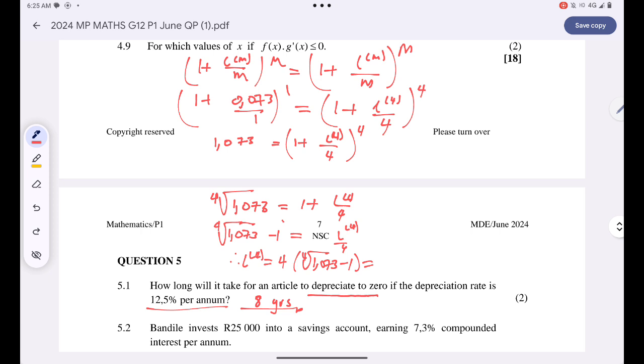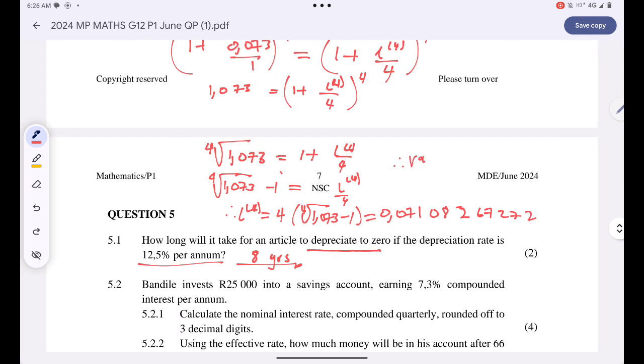4 multiplied by the fourth root of 1.073 minus 1. This is just 0.0710826727. Therefore, the interest rate compounded quarterly, just take this one over there, multiply it by 100, you'll simply get 7.108.